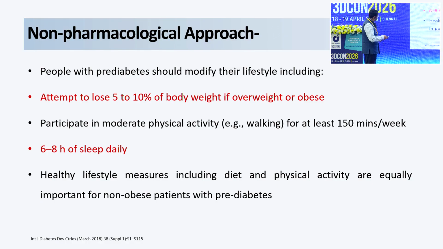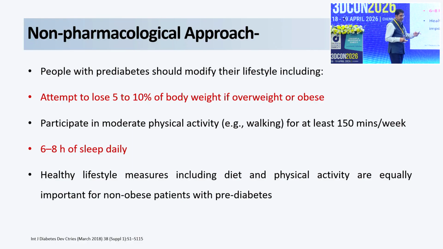And of course, the most important aspect is the weight loss. If you attempt around 5 to 10% weight loss, that is the core aspect of thinking about the remission of diabetes. And of course, moderate to intensive physical activity. And some people have even shown in studies the benefit of 6 to 8 hours of sleep.